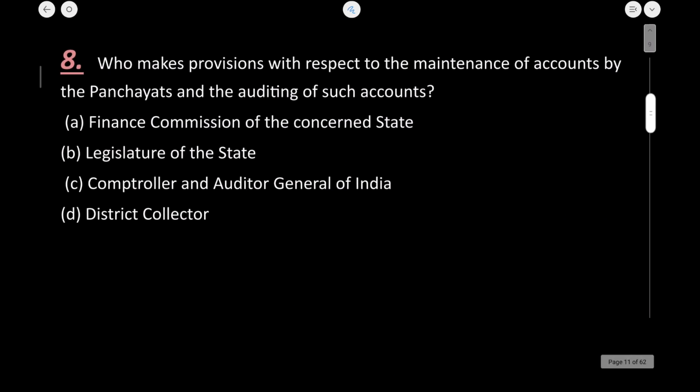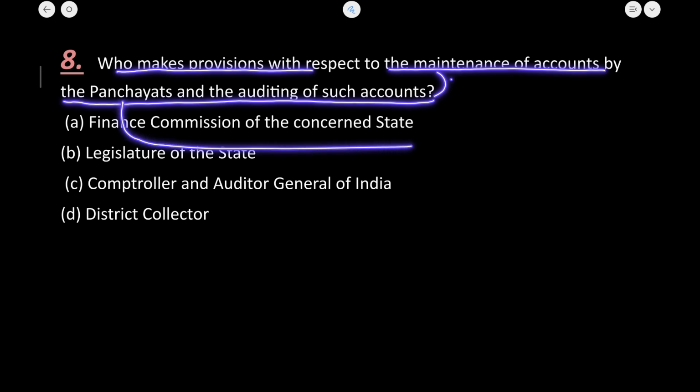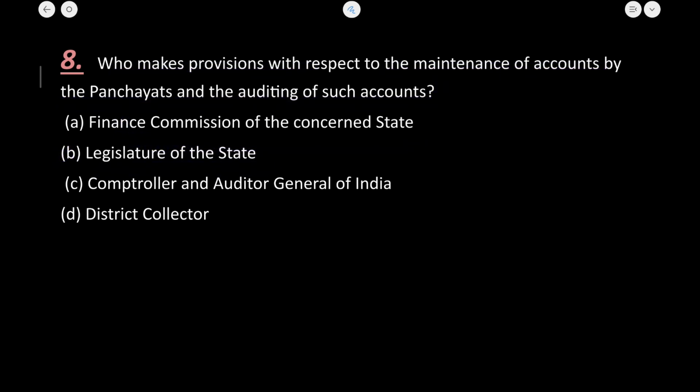Let's now see question number 8. Who makes provision with respect to the maintenance of accounts by the panchayat and auditing of such accounts? So all the provisions regarding the maintenance of accounts of panchayat and responsibilities of panchayat are vested in the legislature of the state. So B is the correct answer here.